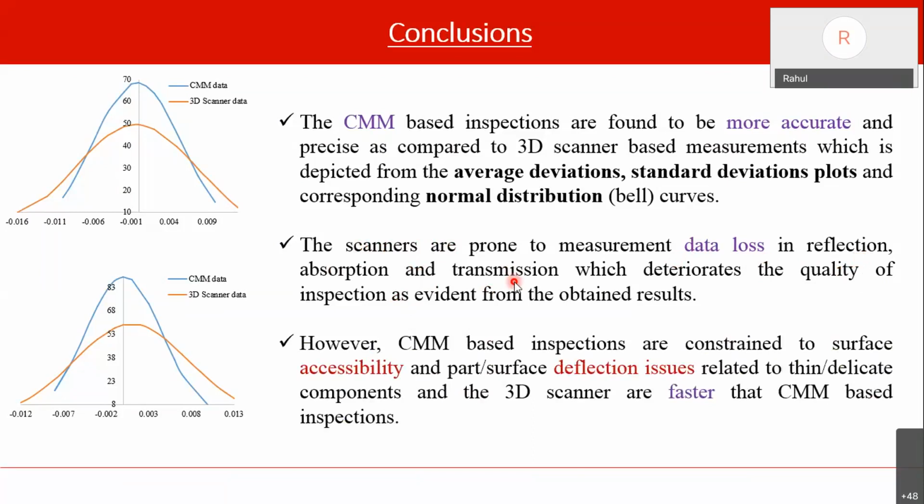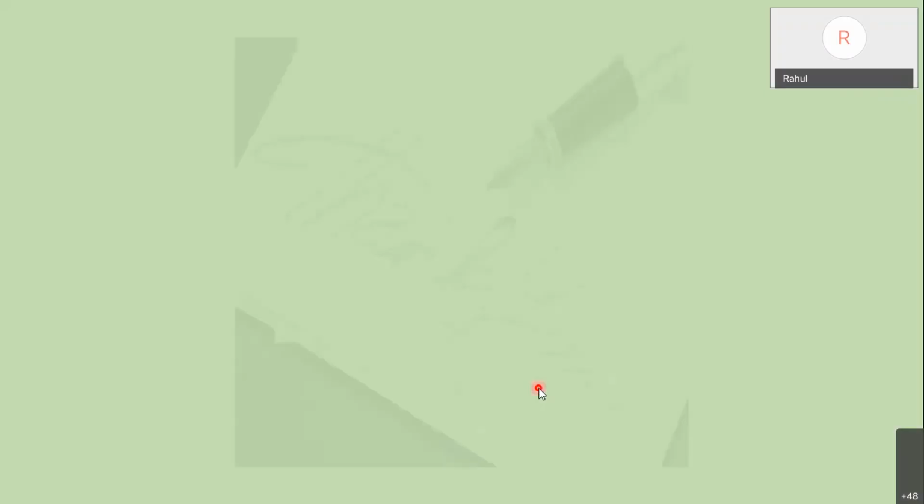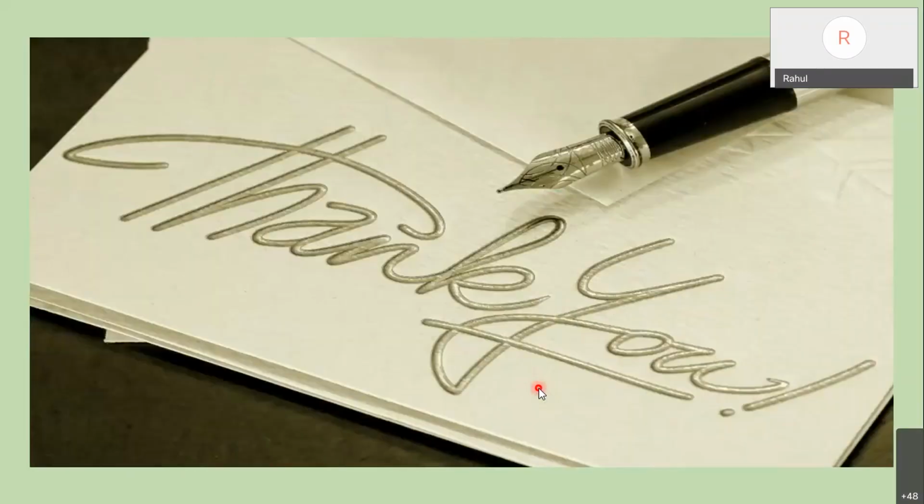But wherever we have a limitation or constraint regarding the accessibility of the CMM probe, or the part is very delicate or thin, in that case we could not use contact type inspection. So CMM cannot be used in that case, or say in RE, reverse engineering type of work. So we can use 3D scanners there. Okay. So thank you for your attention.